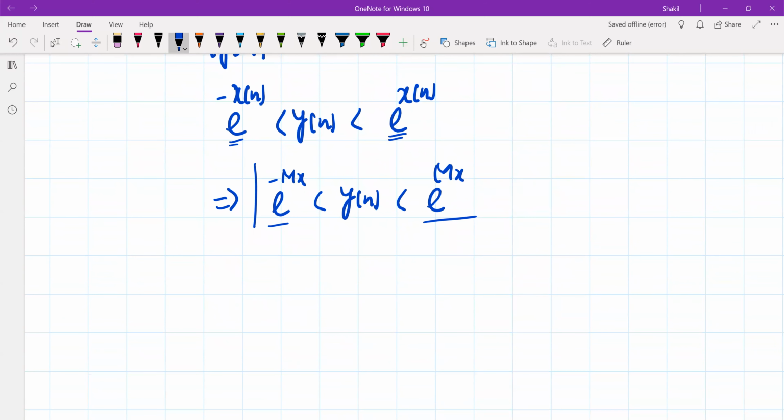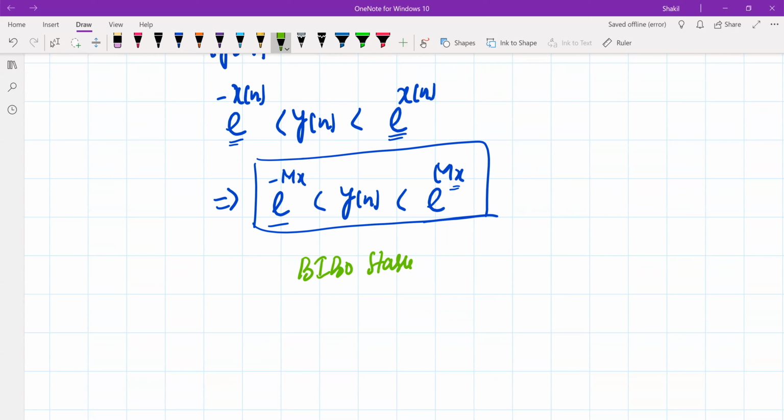So this is the range where the value of y of n varies if the maximum value of x of n is M_x. So in other words, if x of n is a finite quantity, y of n is a finite quantity. So in other words, this system is a BIBO stable system.